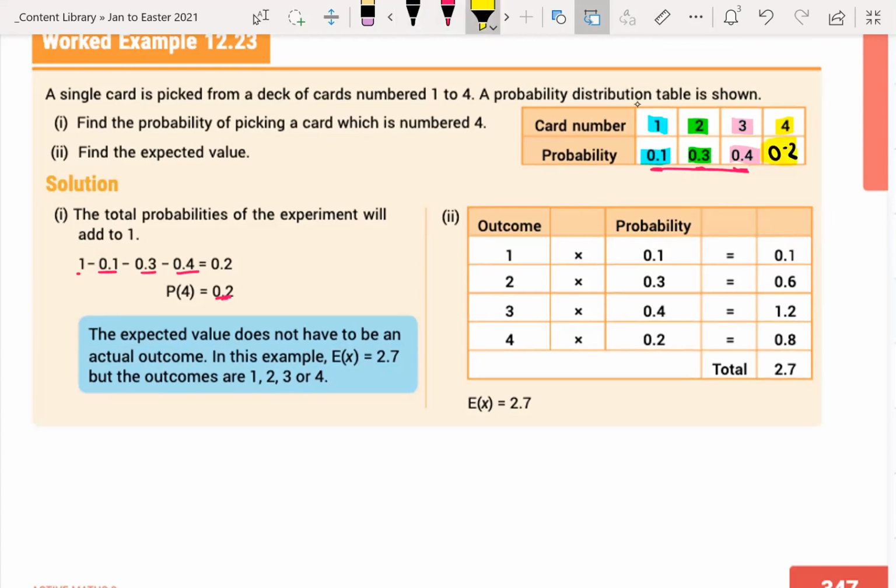If you want to do a quick check, you may do a quick check by adding 0.1, 0.3, 0.4, and 0.2, and you will get 1. Okay, so that's the first bit.